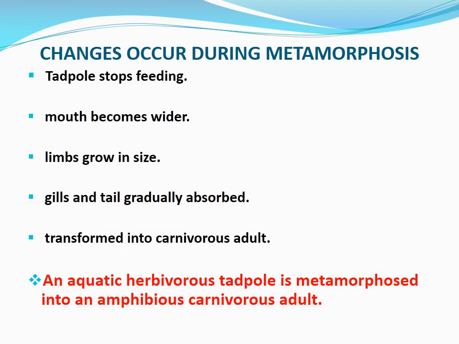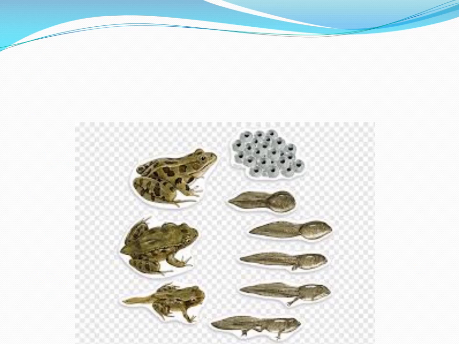Okay, so those are the major changes. These are the major changes that occur during the development of a frog. Finally, an aquatic herbivorous tadpole is metamorphosed into an amphibious carnivorous adult. So in this slide you can see different developmental stages of frog during metamorphosis. You can see the embryos and tiny tadpole, and then the forelimbs appearing, the tail elongating, then hind limbs appearing, then the young frog, and finally it is converted to an adult frog.